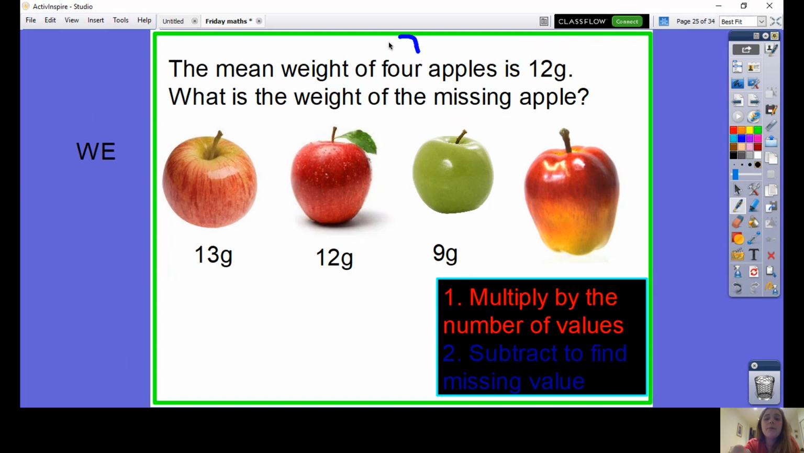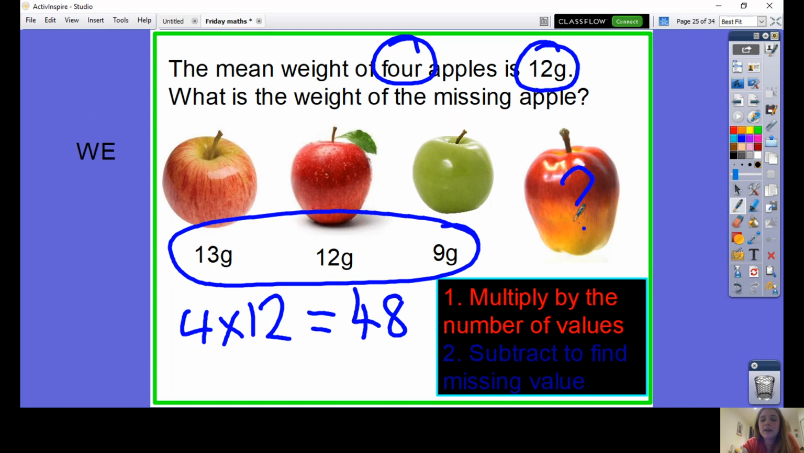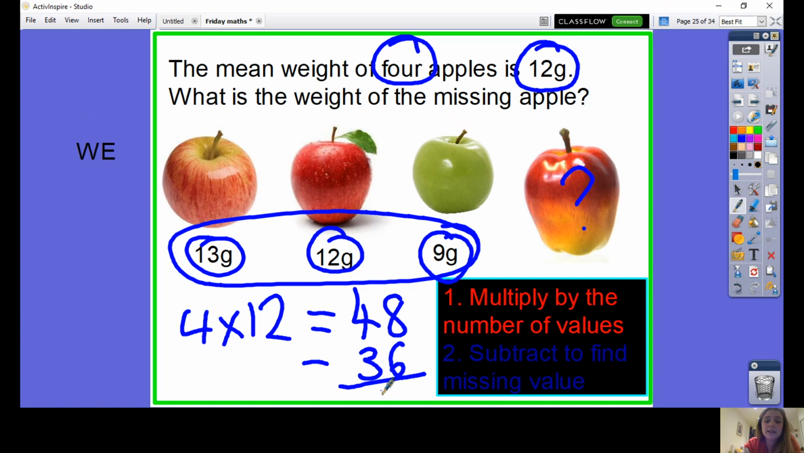Okay, step 1, multiply the number of values by the mean. That's 4 times 12. 4 times 12 is 48. Step 2, subtract all of the values that you know to find the missing value. 13 add 12 is 25, add 9 makes 36. So I'm doing 48, take away 36 to be left with 12 grams.